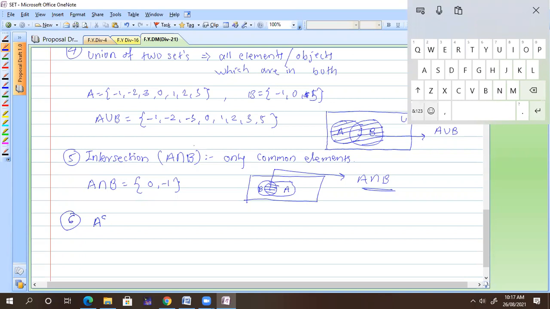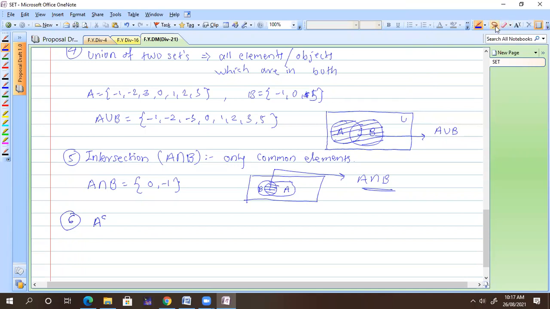Suppose I have set A, which is all x such that x is greater than 100.